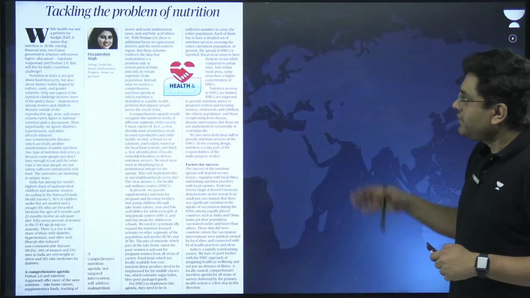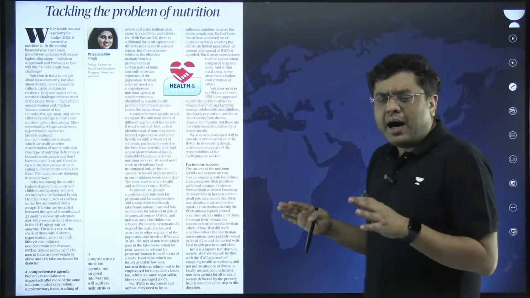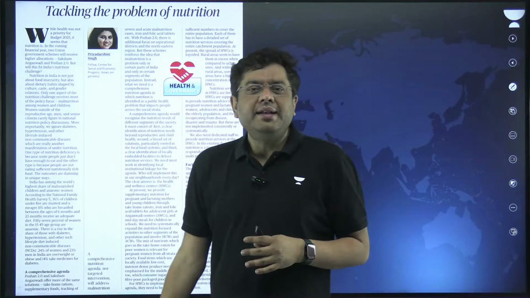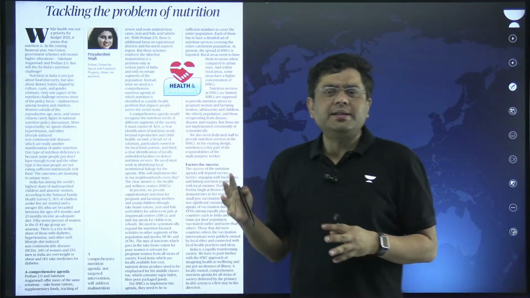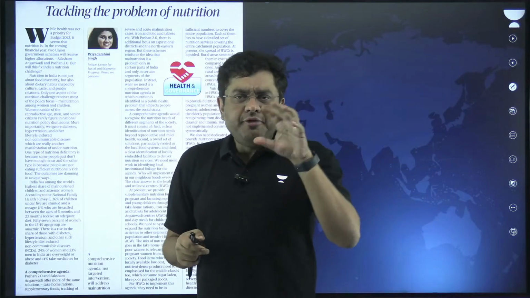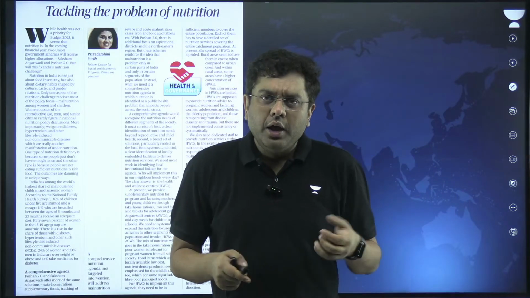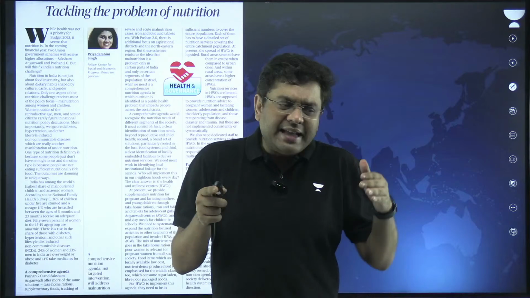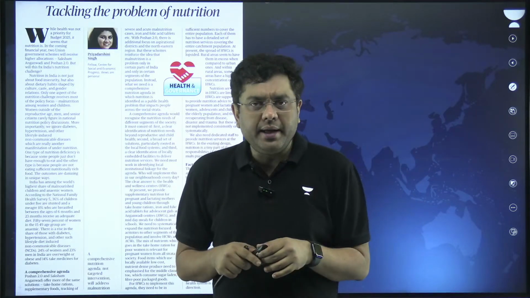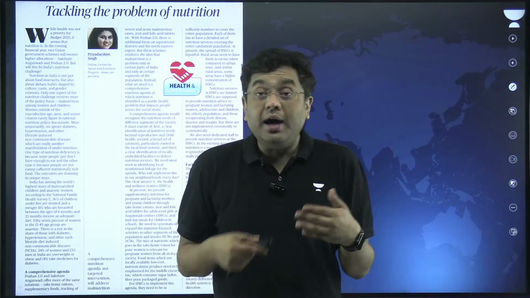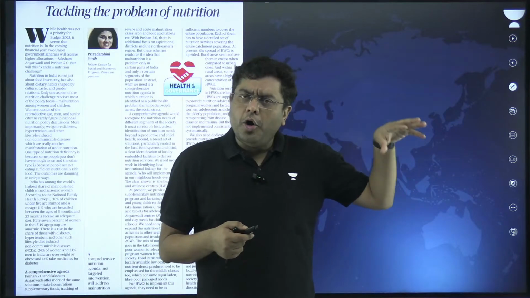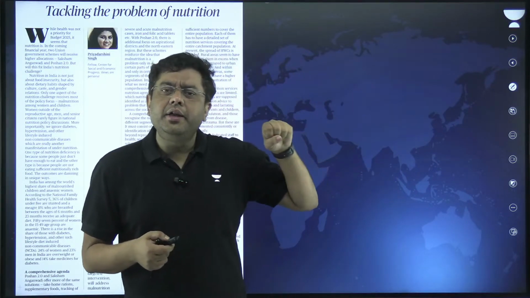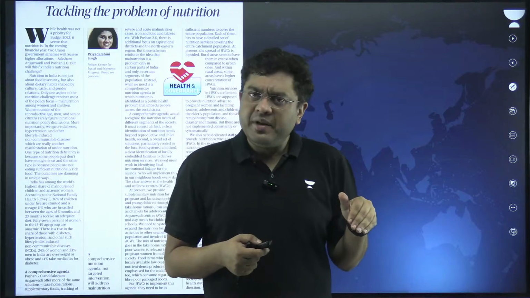Now, the last article dealing with healthcare is about tackling the problem of nutrition. This article talks about the fact that when we say there is a nutritional gap in India, after all, the hunger index etc. keep indicating that the problem of nourishment in India is a major issue, isn't it?